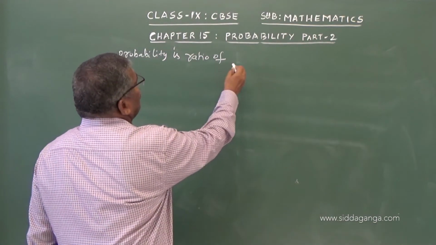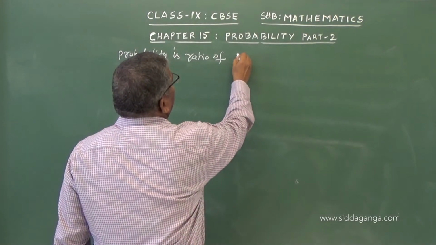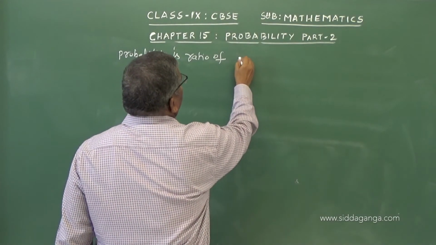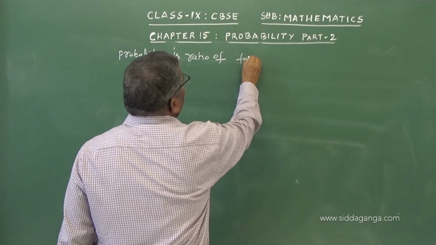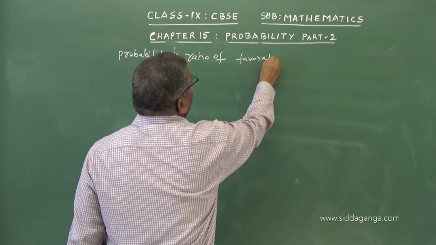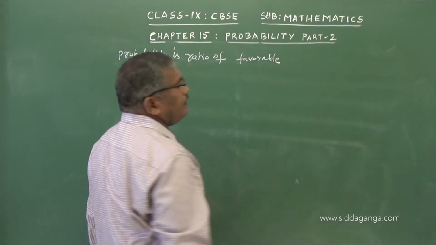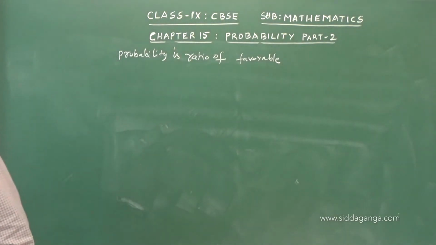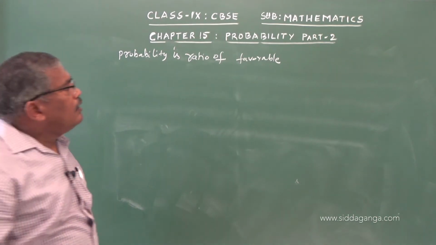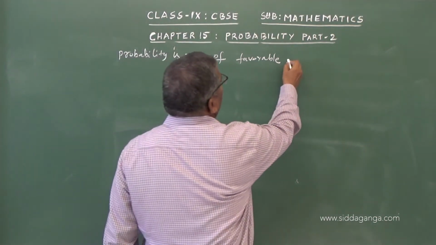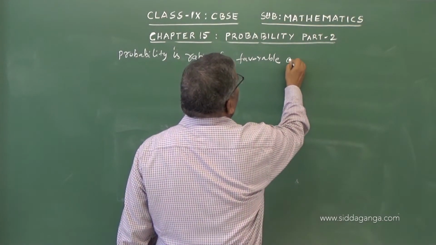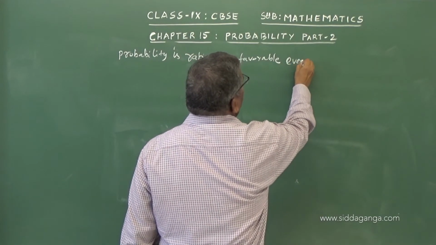Probability is ratio of favorable outcomes or events.